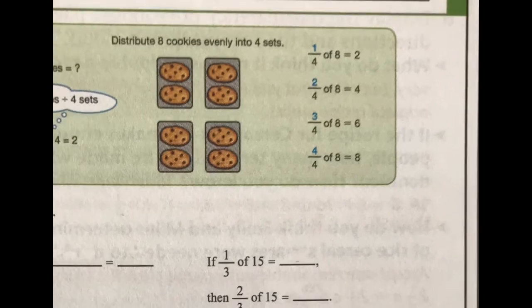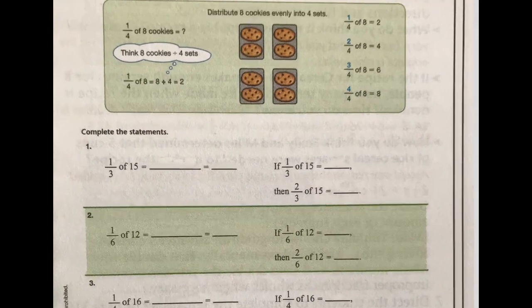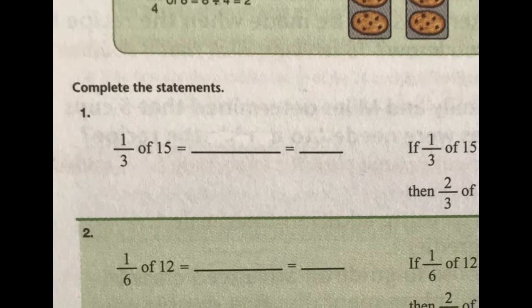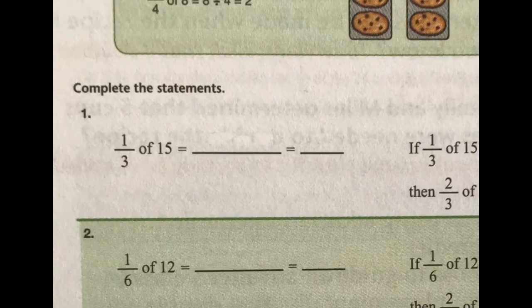Okay, so what we're going to do is just do this by example. All right, let's take a look at number 1. They want to know 1/3 of 15. Here's the whole number 15. And how many groups are we making? We're going to make 3, right? So we're going to take the whole group, 15, and divide it by how many sets we're going to make, which is what?